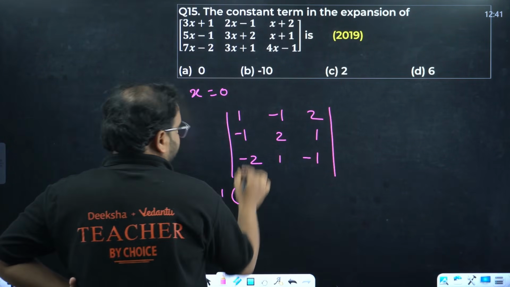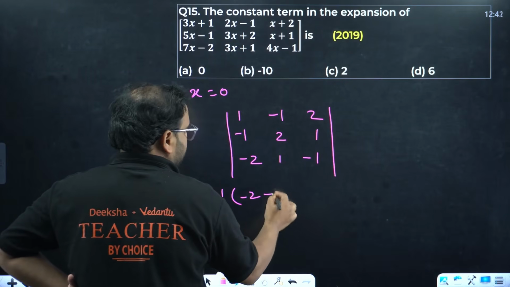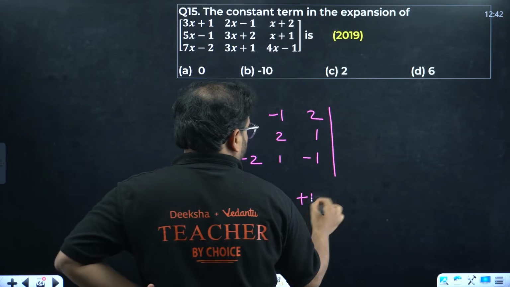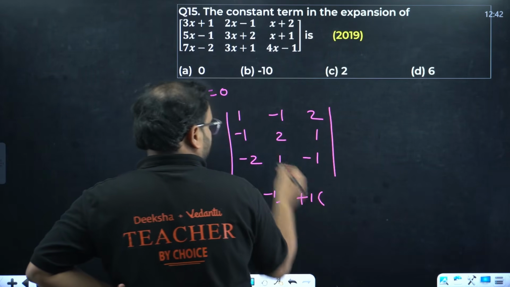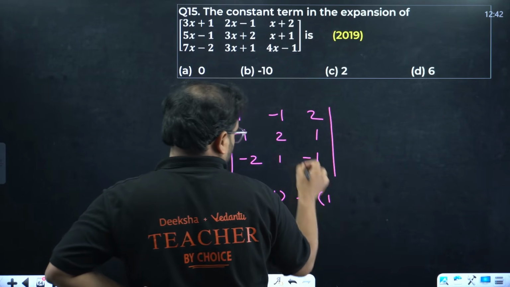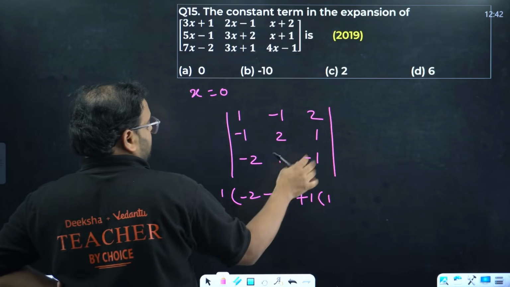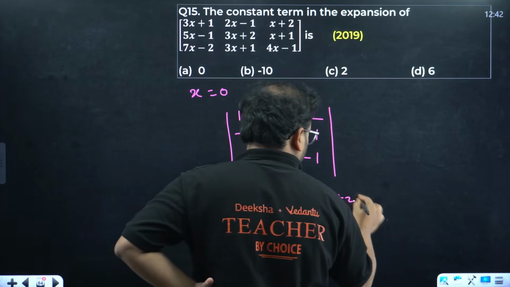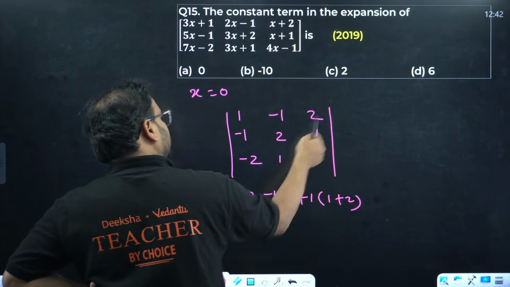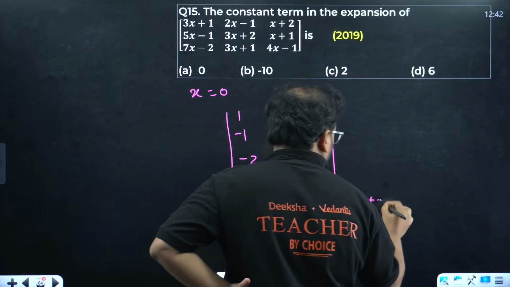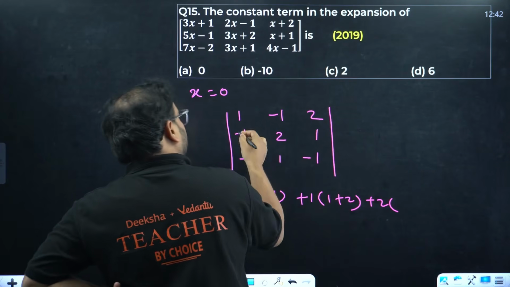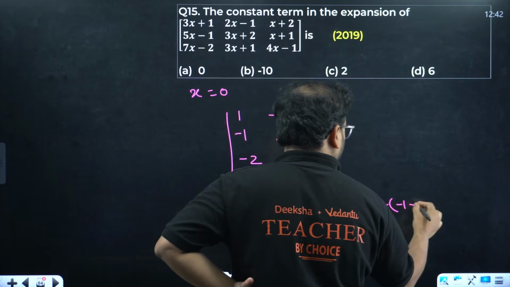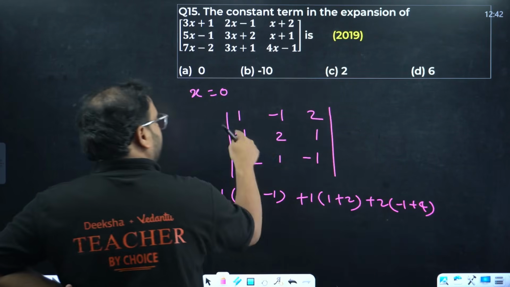Expand it now. You get minus 2, minus 1. You get plus 1 because there is a minus sign. So you get minus 1 into 1 plus 1. One second. We're going to remove this, right? So we'll have 1 plus 2. Remove this. We'll have plus 1 plus 2. Then we'll have minus 1 plus 4. Let's cross check. Minus 1 plus 4.